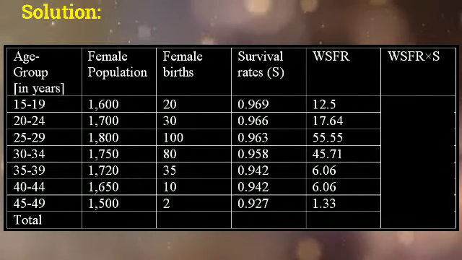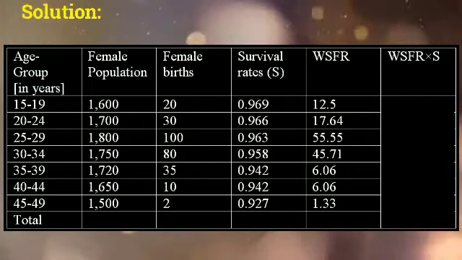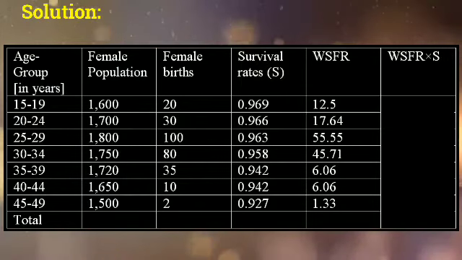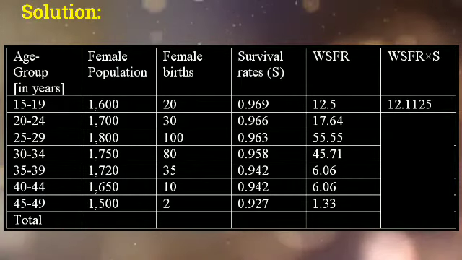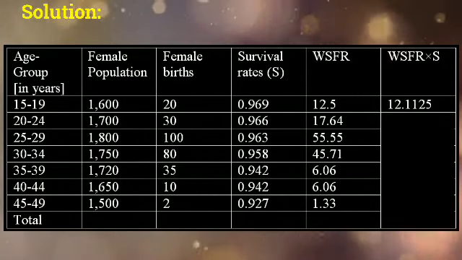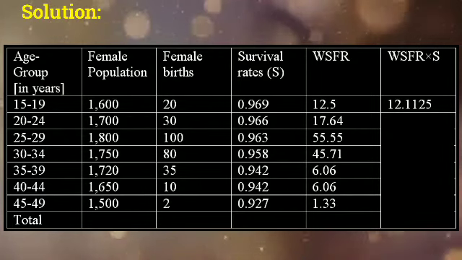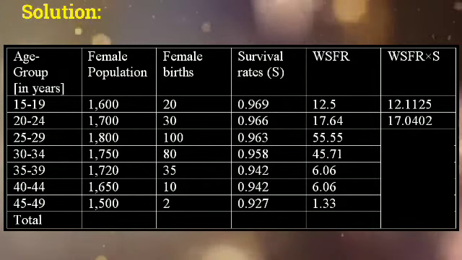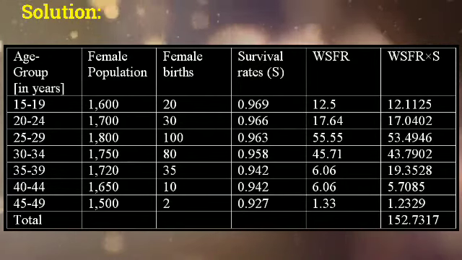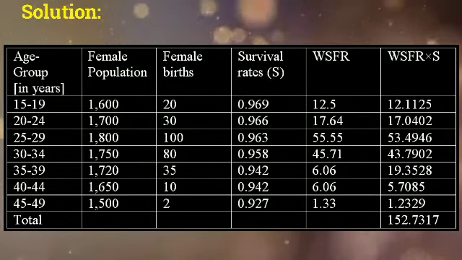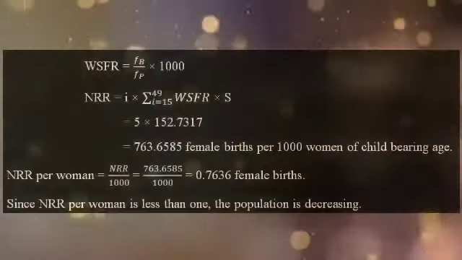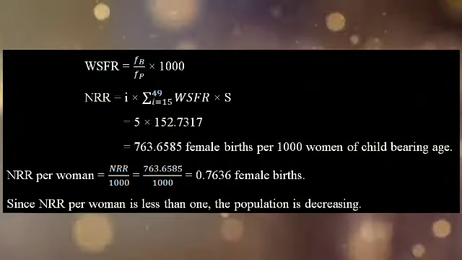In the last column, find the product of WSFR into S, that is 12.5 multiplied by 0.969, that is equal to 12.1125. Second value, 17.64, which is multiplied by 0.966, that is equal to 17.0402. Similarly, you can compute the rest of the values and find the sum total of WSFR into S. After that, as usual, write the formula NRR equal to I into sigma WSFR into S.